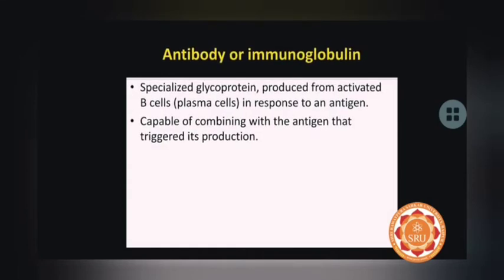So, these antibodies, which are also called immunoglobulins, are protective proteins produced by the immune system in response to the presence of a foreign substance, which is called the antigen. And these immunoglobulins are specialized glycoproteins which are produced from activated B cells, that is the plasma cells. Glycoproteins are a special kind of proteins composed of a carbohydrate molecule and a protein molecule. And these antibodies or immunoglobulins are capable of combining with the antigen that has triggered their response.